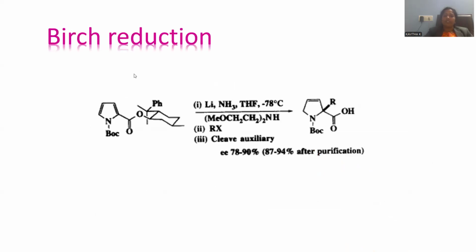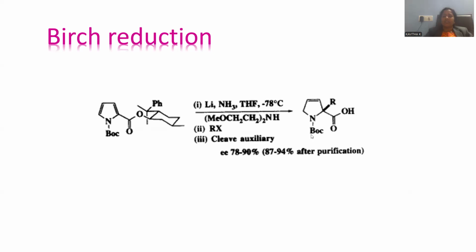Let me perform the Birch reduction upon this substituted pyrrole. Whenever substituted pyrrole is subjected to Birch reduction, dissolving lithium metal in liquid ammonia, with THF taken as a solvent medium, one of the double bonds will be completely reduced, giving rise to dihydropyrrole.